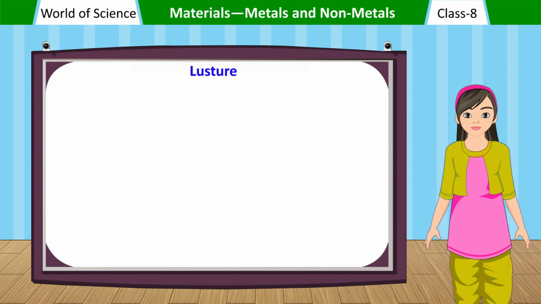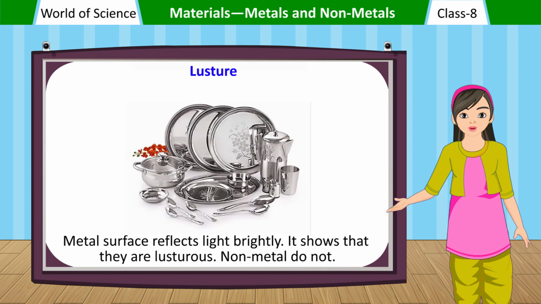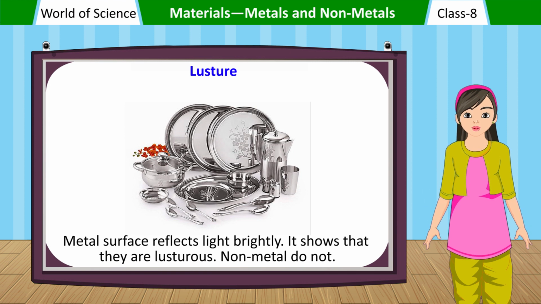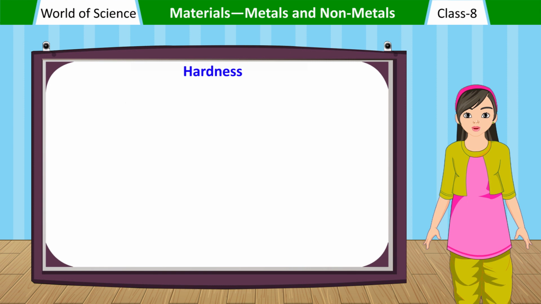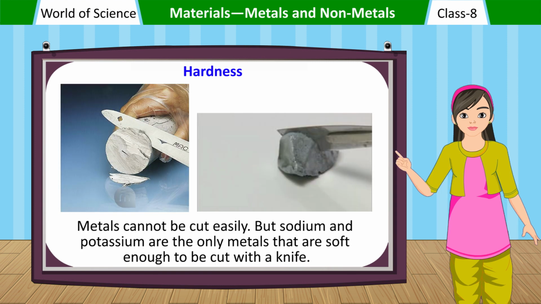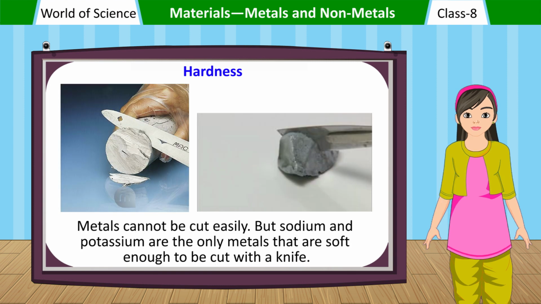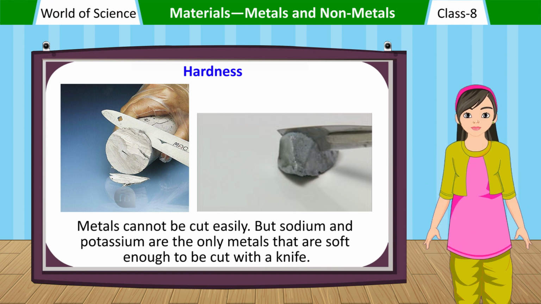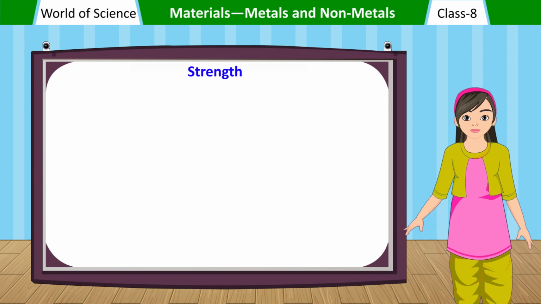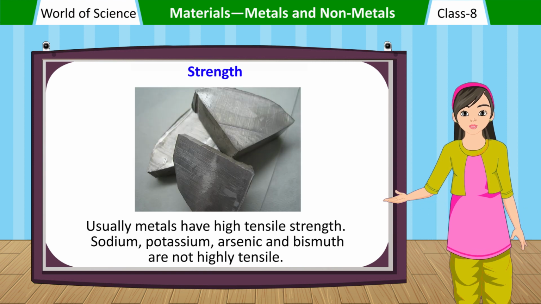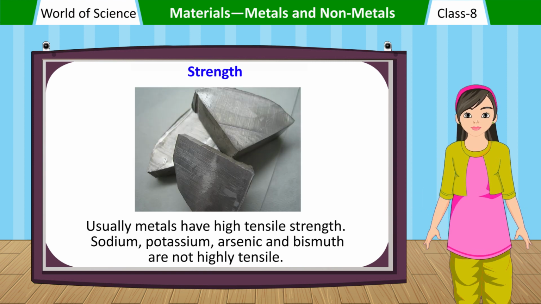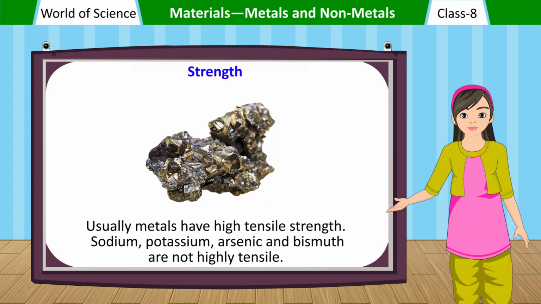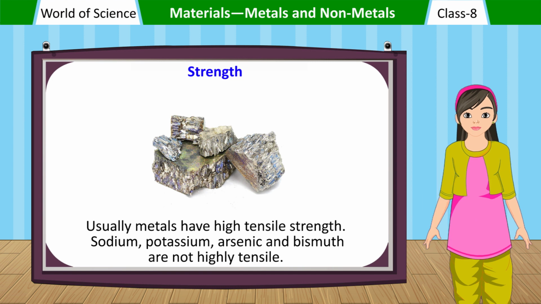Luster. Metal surface reflects light brightly. It shows that they are lustrous. Non-metals do not. Hardness. Metals cannot be cut easily. But sodium and potassium are the only metals that are soft enough to be cut with a knife. Strength. Usually metals have high tensile strength. Sodium, potassium, arsenic and bismuth are not highly tensile.